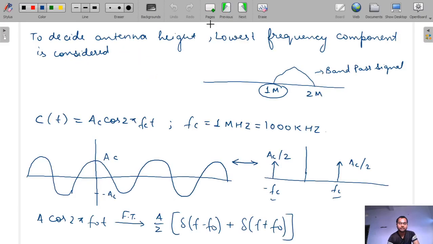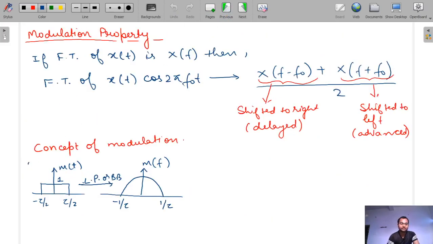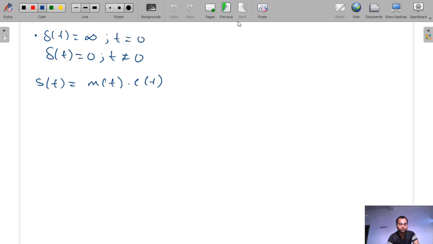See here, our Ct is this and mt is given by this. When we multiply mt into Ct and take the transfer function, we will get the transfer function in the time domain. First of all, I will just draw the diagram of mt.